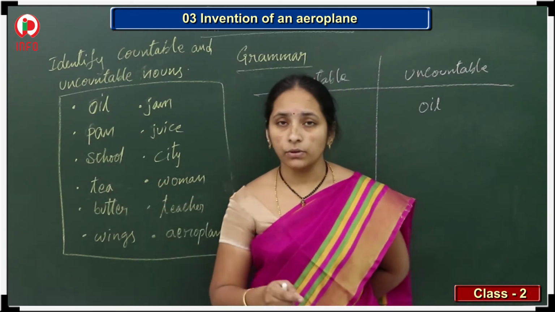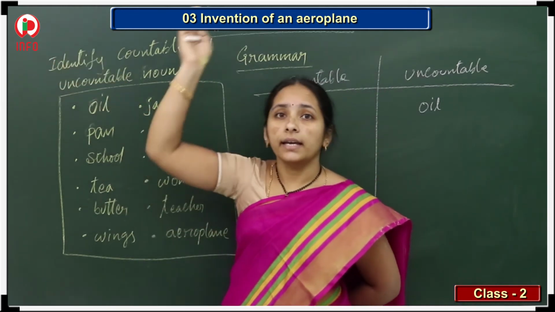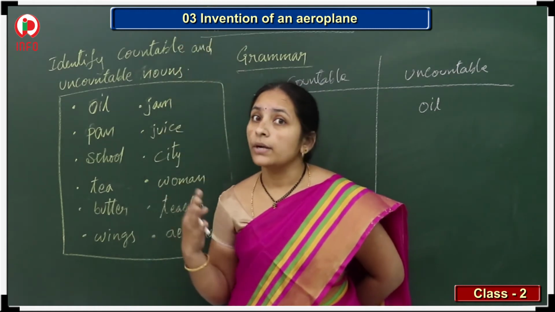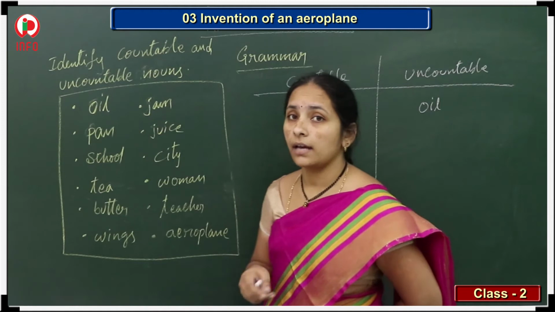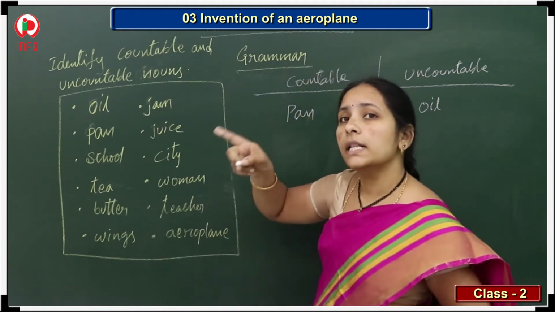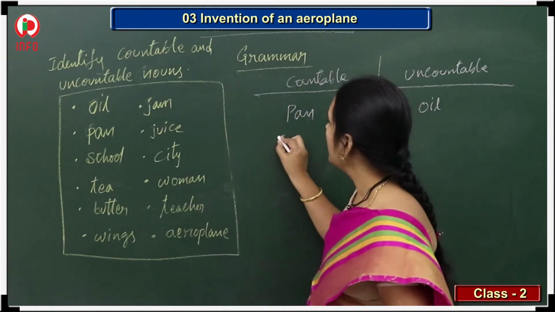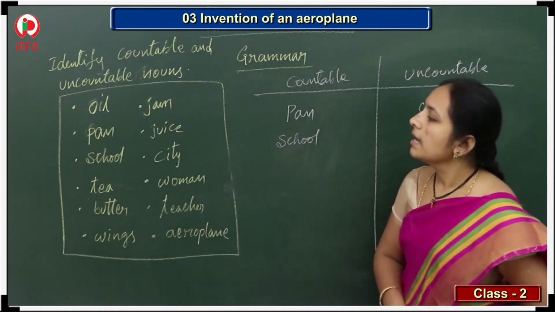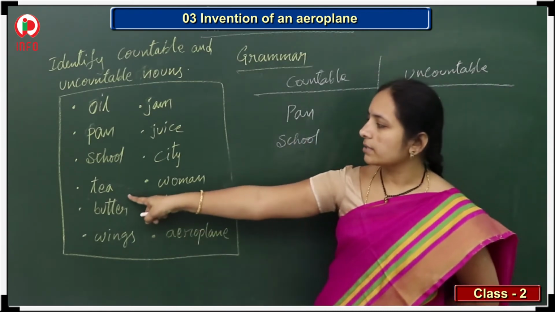School. Yes, our school is there. In another street, another school is there. So how many are there? Yes, 1, 2, 3. Schools, so many are there. So school, schools, the plural form is there. That's why school is a countable noun. Next, see the next one.